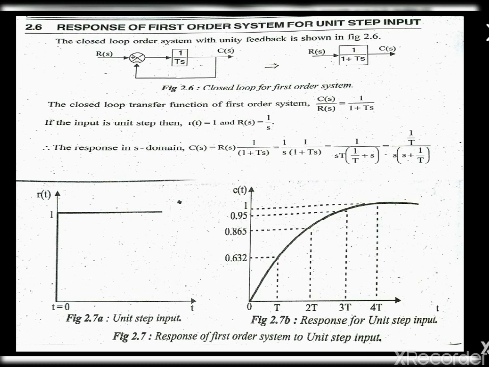Now we are going to substitute the value of R of s here. So R of s equal to 1 divided by s. On substituting this, the next value will be 1 divided by s, times 1 divided by 1 plus Ts. Here we take T out from the bracket, then the value will be 1 divided by sT into 1 divided by (1/T plus s). That is, we take the T value to the numerator. After that, we get 1 by T divided by s into (s plus 1 by T).